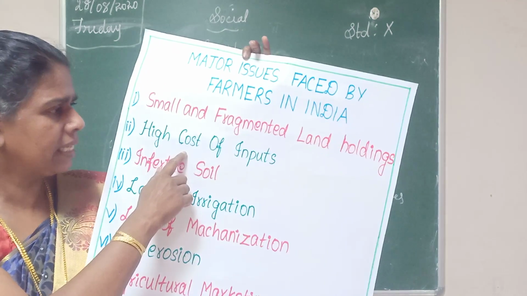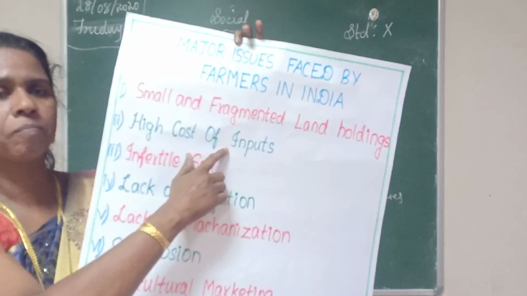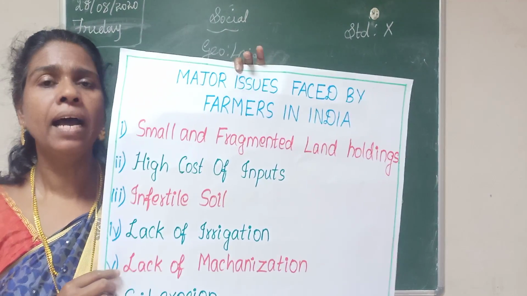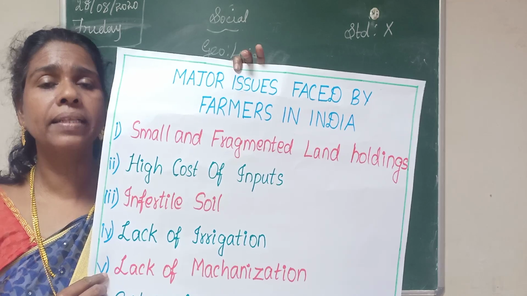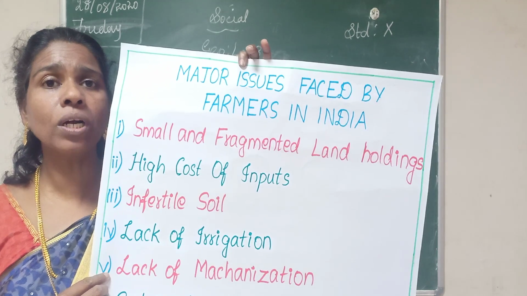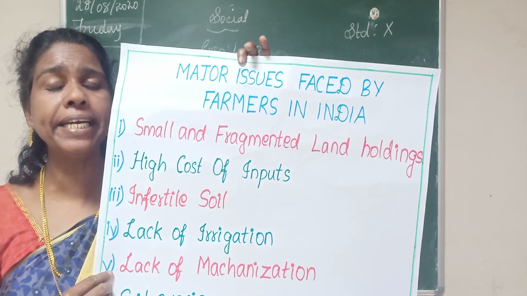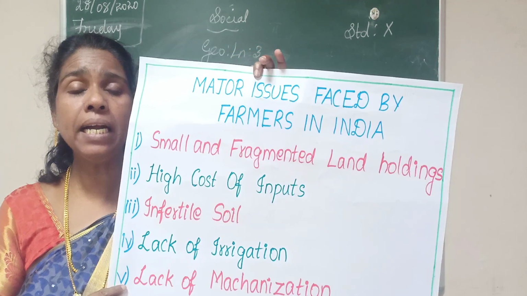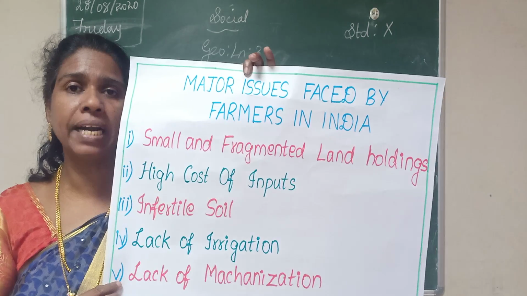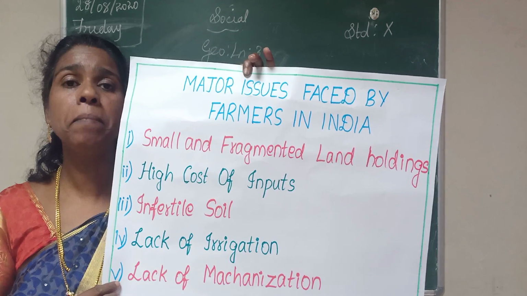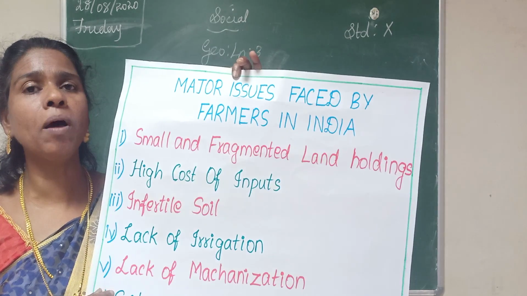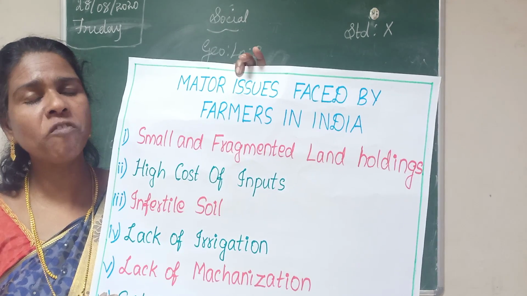Then the second one is high cost of inputs. That means as the farmers are poor, they cannot apply more cost or modern inputs. So they cannot apply high yielding varieties of seeds, fertilizers, pesticides, medicines, etc. So this is also one of the main problems faced by Indian farmers.